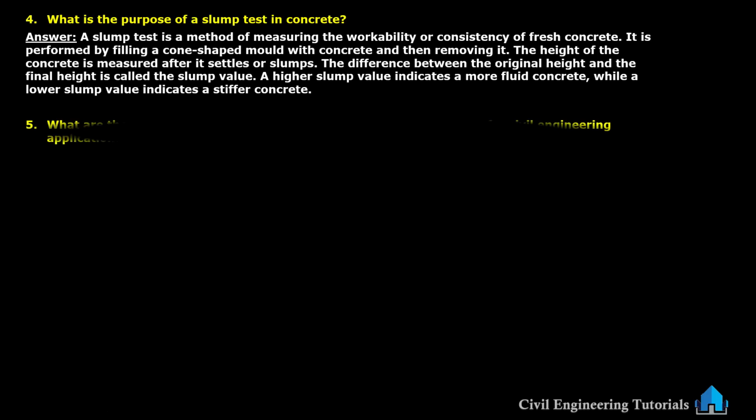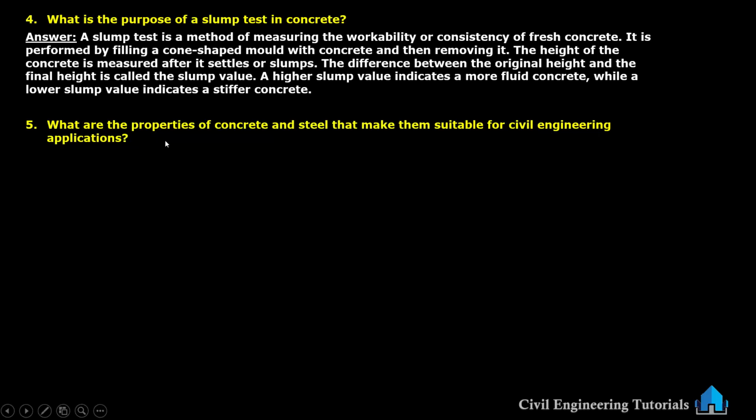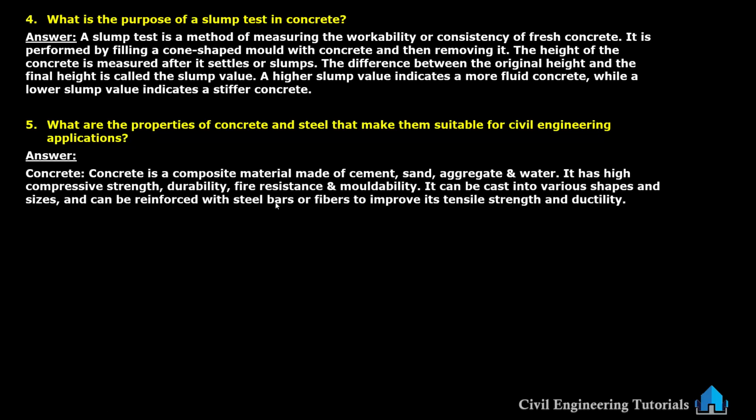Next, what are the properties of concrete and steel that make them suitable for civil engineering applications? So these are very important questions which are mostly asked in interviews. So before going to any interview, you must prepare these questions. So concrete.